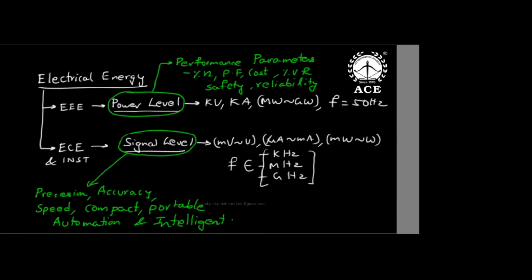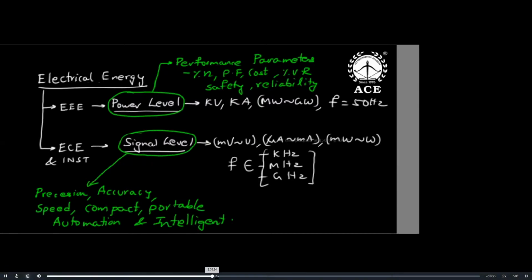That's why when you buy an air conditioner, which is a power level product with high voltage, high current, and high power, you have to see such things, sir. Efficiency is how much cost it is saving. Suppose you buy a 3-star rated AC with an aluminum condenser, what happens is low power factor, less efficiency, no inbuilt voltage regulator, and all these problems you will face. So that is why an air conditioner is a power level product, and when you buy it, you have to see such performance parameters.